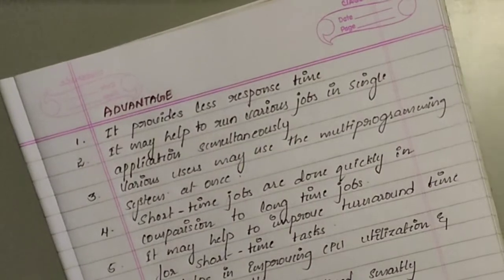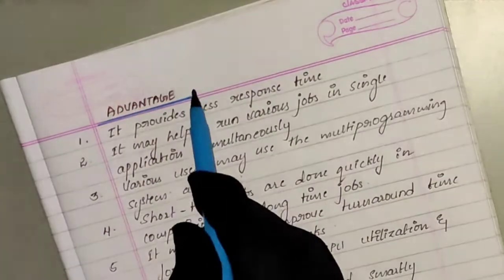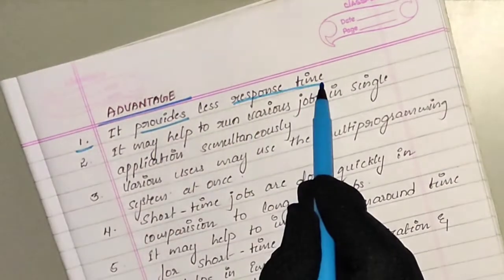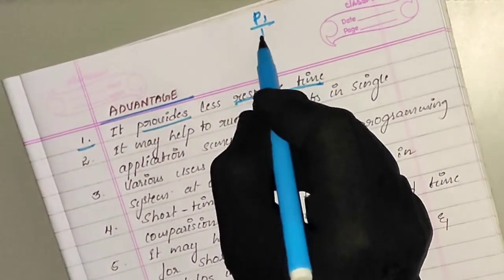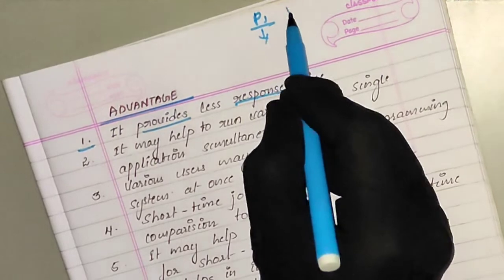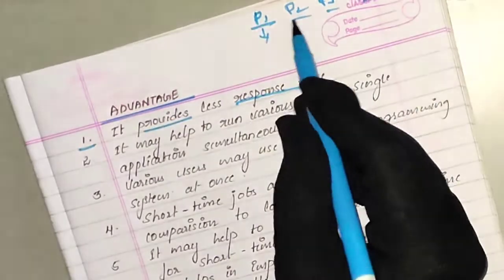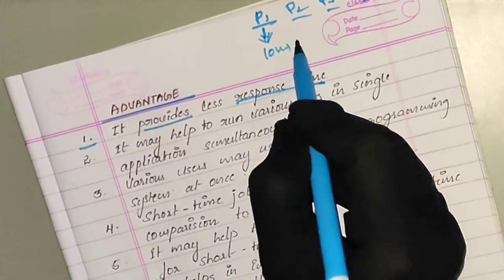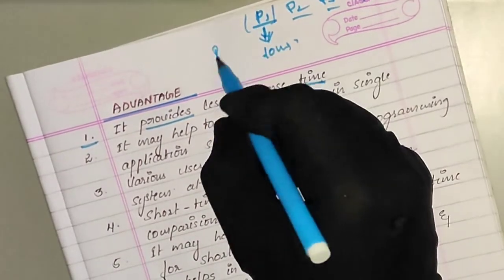So now we will see certain advantages of multi-programming operating systems. First one is, it provides less response time. So less response time means what? P1 is executing, and there are so many processes in the system, P2, P3, P4. P1 is waiting for certain input output resources.